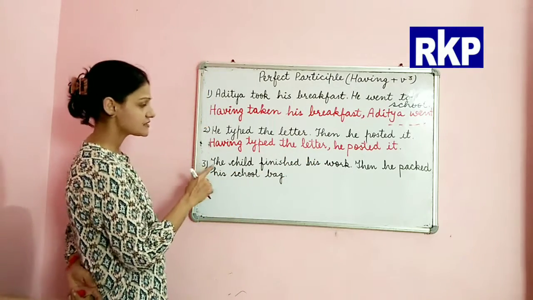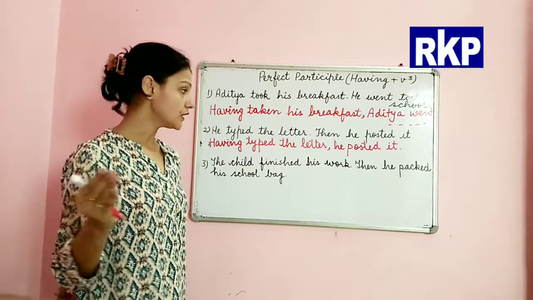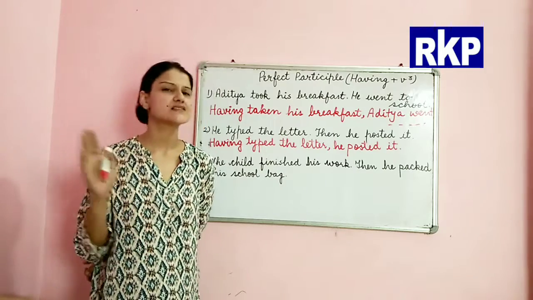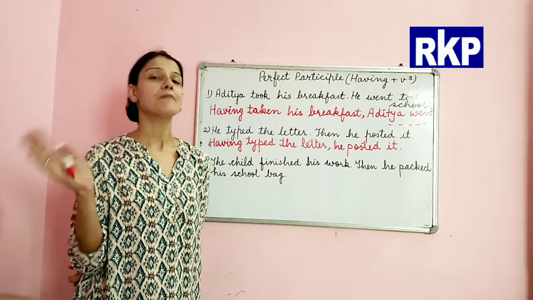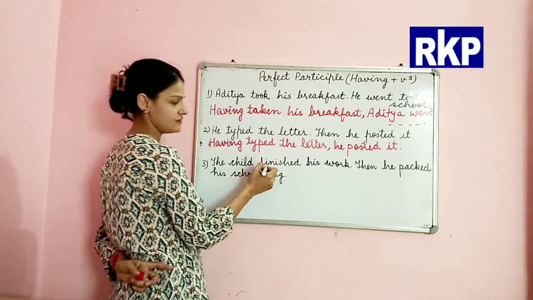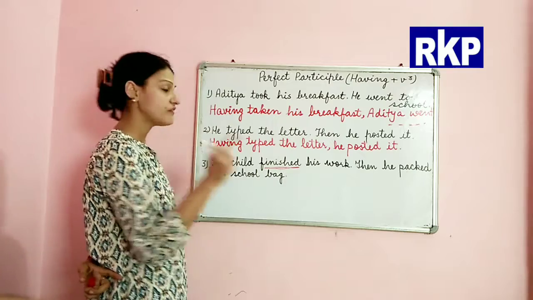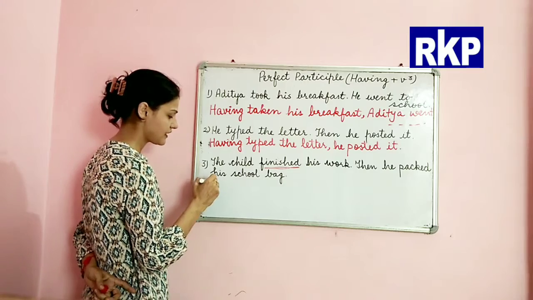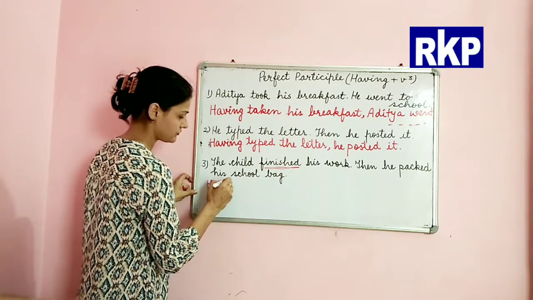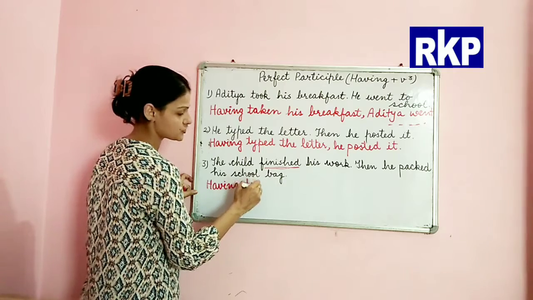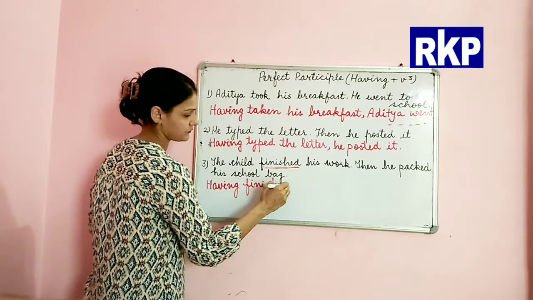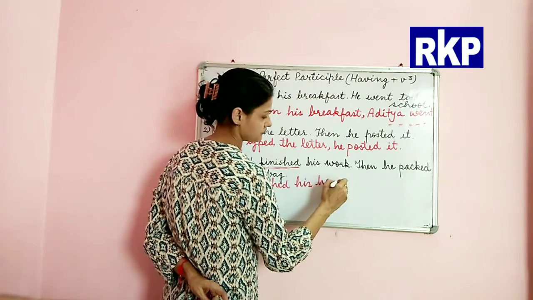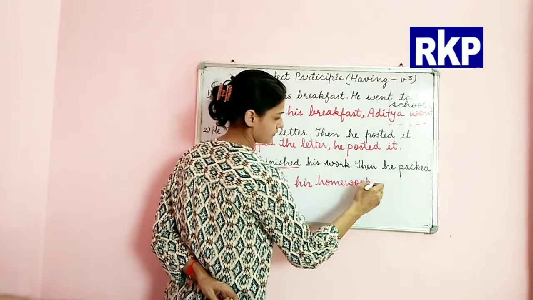Next is, the child finished his work, then he packed his school bag. So first he completed his homework and after that he packed his bag. So this is the first action, and we will use perfect participle with this verb. So we'll say, having finished his homework, comma.